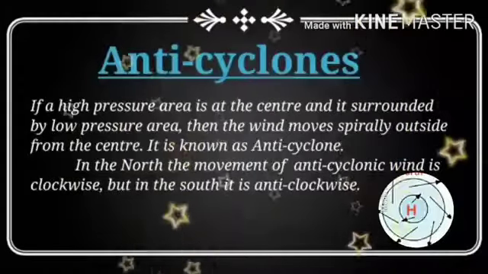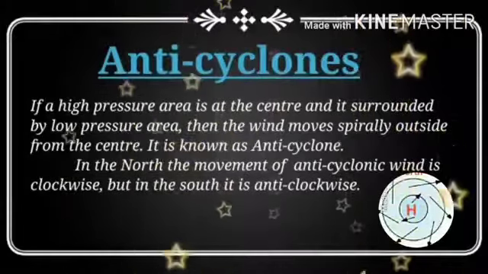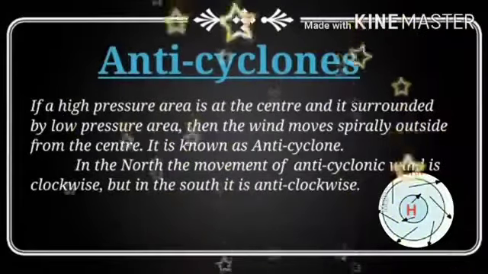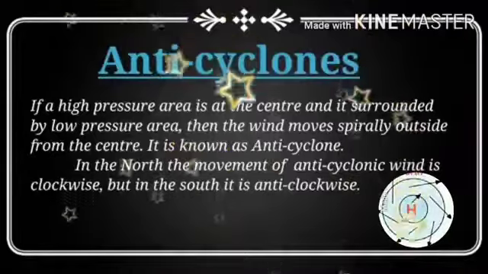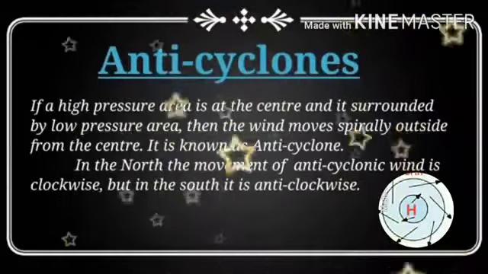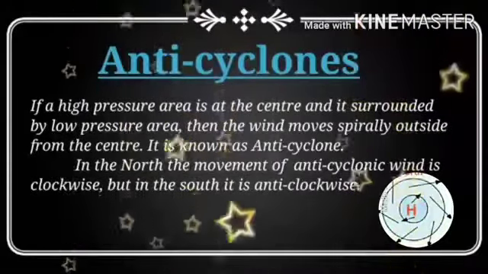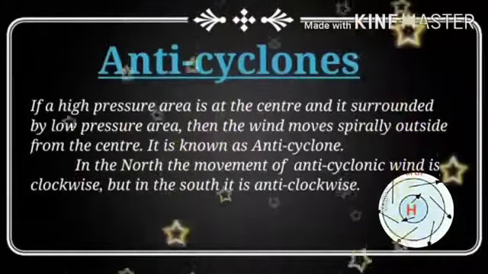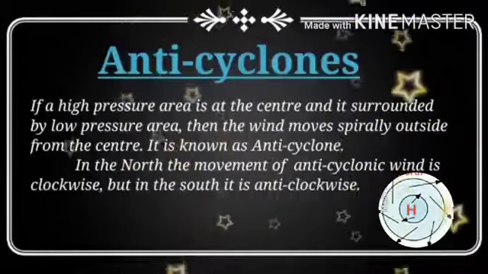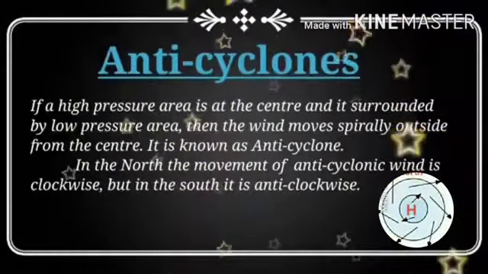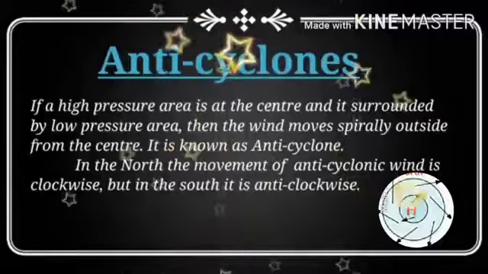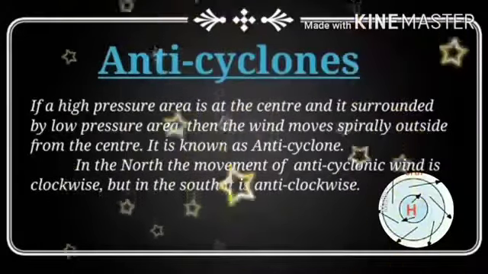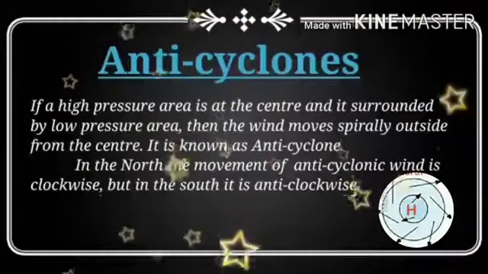See here, the H given at the center means high pressure area. It is located at the center, and around this high pressure area, low pressure area exists, and so the wind, look at those arrow marks, goes from the center to outside. How are they going? In a spiral shape, in a circular way. That is why it is called anticyclone.